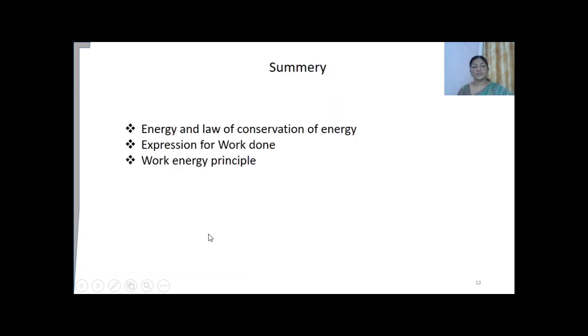So in this session, what have we learned? We have learned what energy is and the statement of the law of conservation of energy, and we have also derived the expression for work done in the case of both constant force as well as variable force, and we have also proved the work energy principle or work energy theorem.